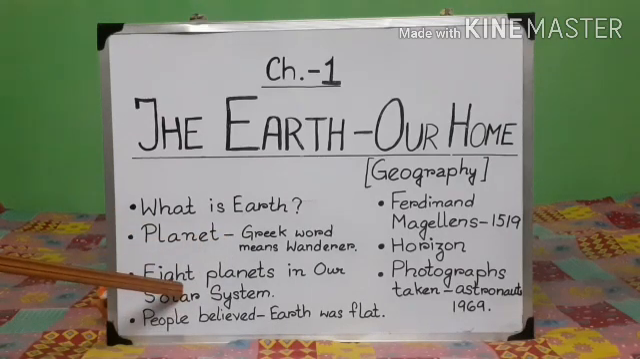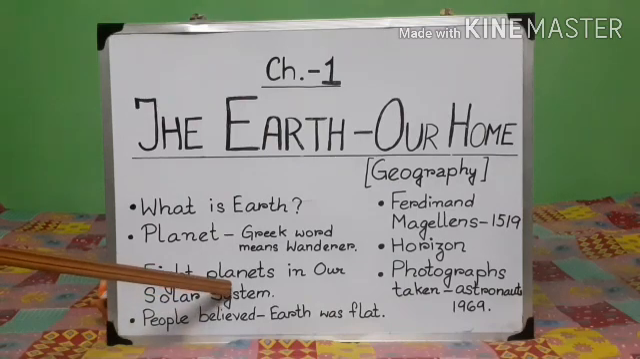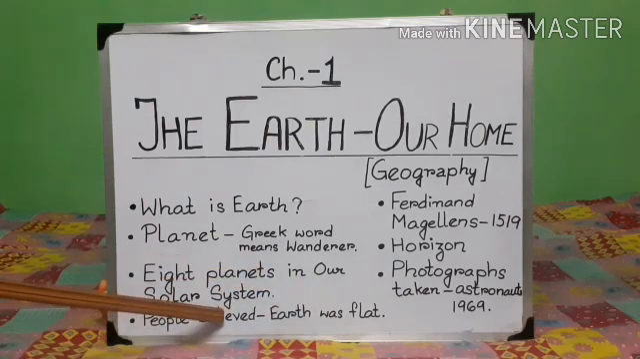We have also learned that there are 8 planets in our solar system. Solar system consists of sun and the 8 planets. They are Mercury, Venus, Earth, Mars, Jupiter, Saturn, Uranus, Neptune.